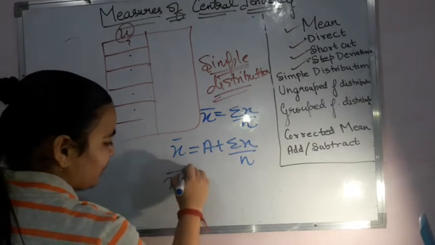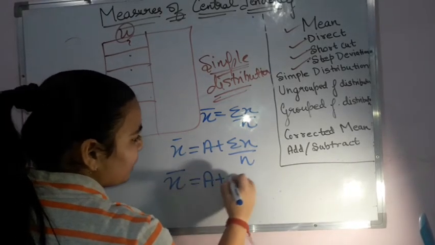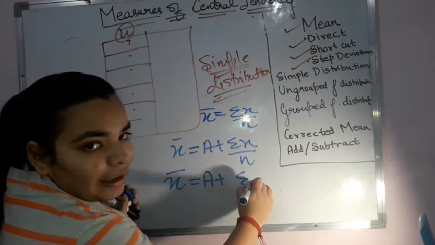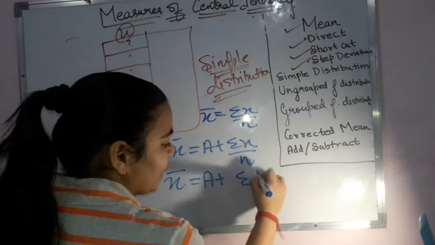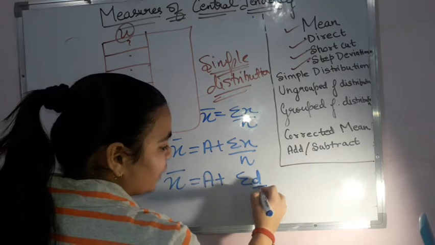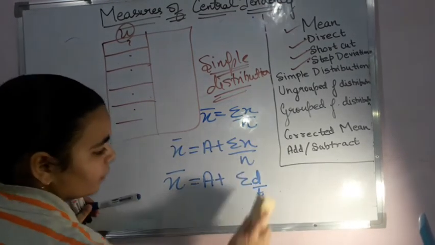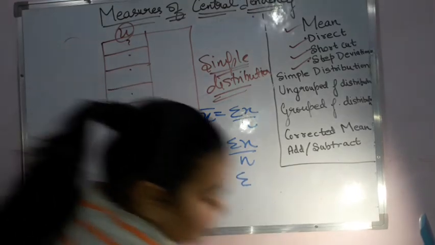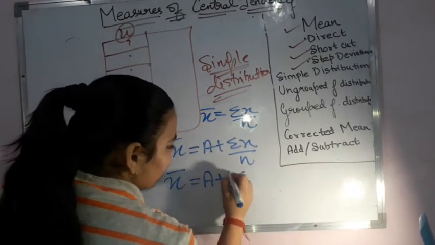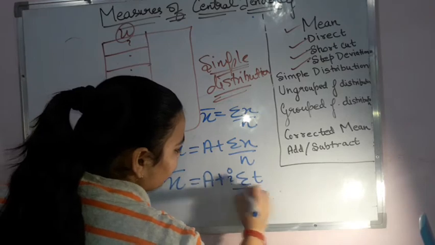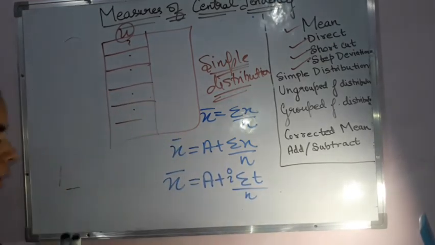Then by the step deviation method I have it as a plus sigma d by t. Sorry, a plus sigma i into t by n. Now why are we writing it like this?